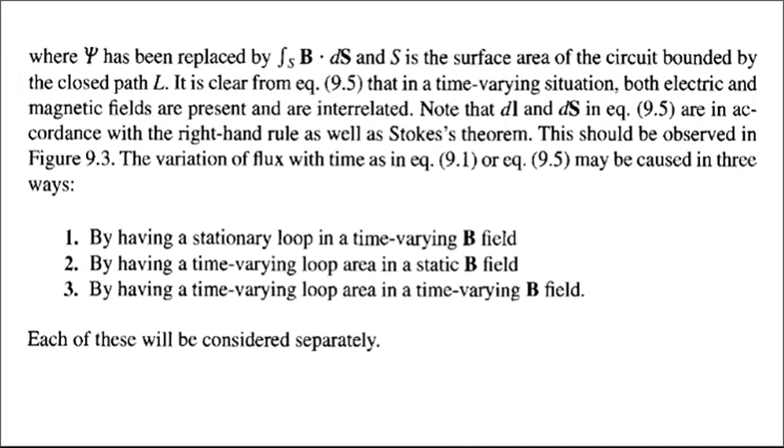Then there are 3 different varieties when we want to produce an EMF. Either we can have the coil at a fixed location while B bar is varying, time varying, or B bar is stationary and the loop is rotating with respect to time, and in the third case both of them are varying. So the first kind of EMF is called a transformer EMF, where the coils are stationary but B bar is varying with respect to time. This is called a transformer EMF, which is the first case. In the last examination this question was asked for 5 to 6 marks. I don't remember exactly, but it was asked for 5 to 6 marks.